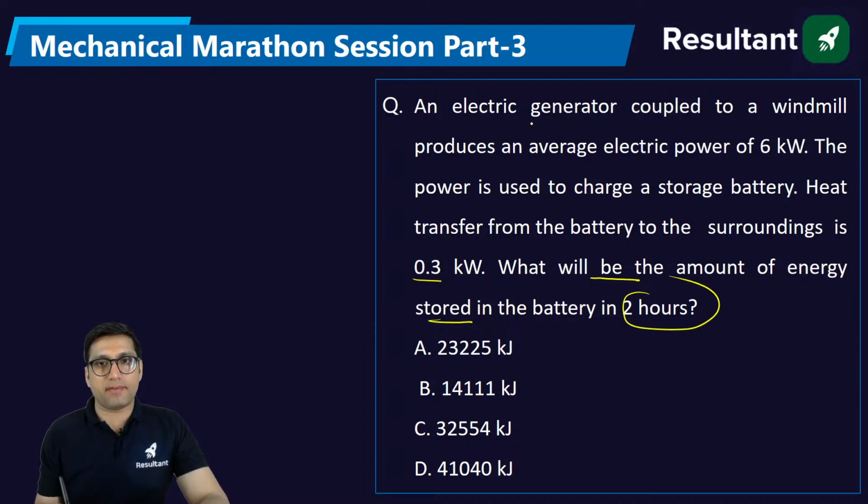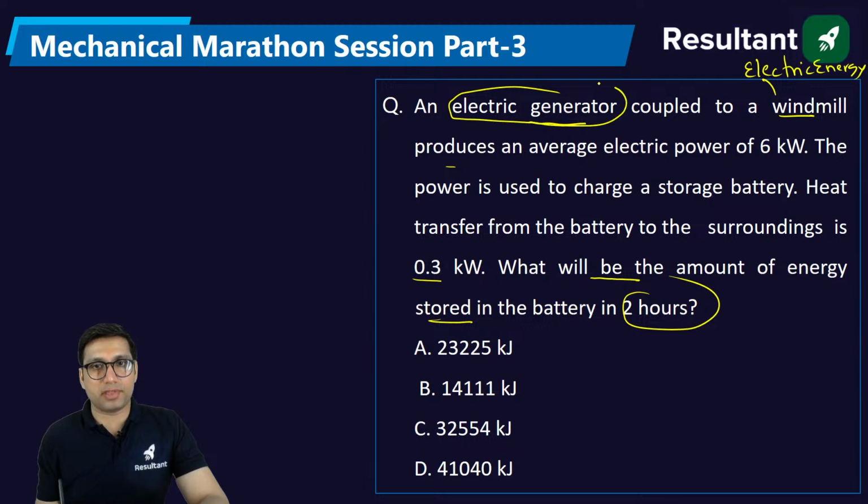So basically we have a generator which is coupled to a windmill. Obviously the windmill will produce electrical energy, but that is basically produced with the help of a generator. Now whatever electricity is produced by the generator, that is stored in a battery. This battery is basically storing that electrical energy. How much electrical energy it's storing? That is 6 kilowatt.